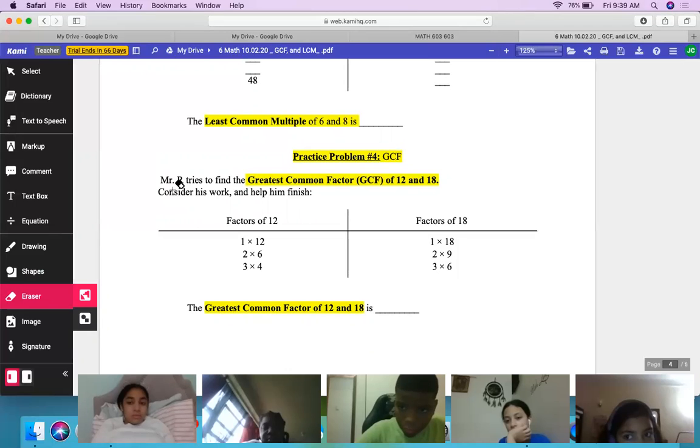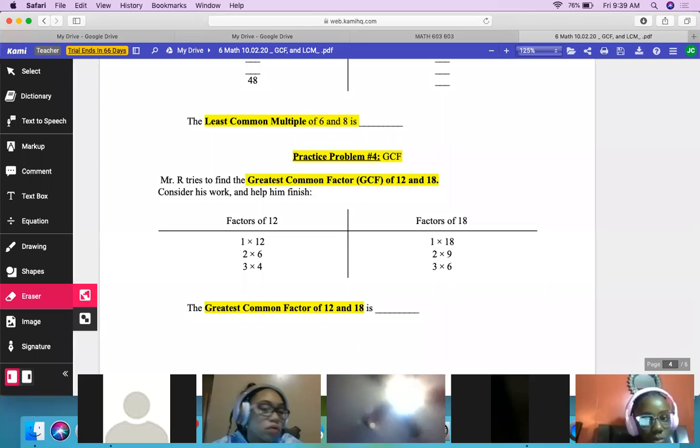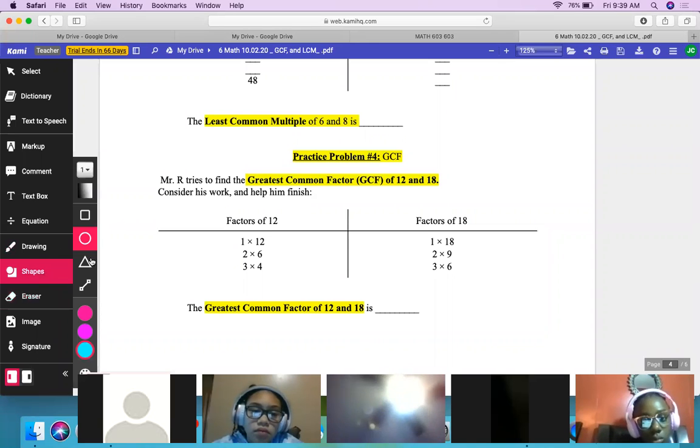Okay. Can you read me this problem which says Mr. R, please? Mr. R tries to find the greatest common factor of 12 and 18. Consider his work and help him finish. So what numbers do both 12 and 18 have in common? Let's start there. What do you see? I see 1, 2, and 3. And I also see a 6, right?